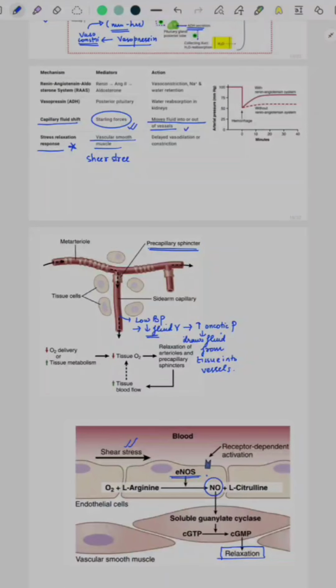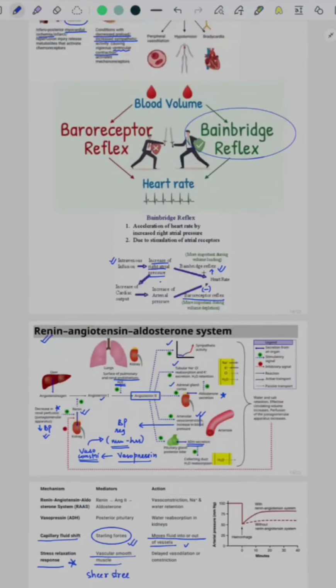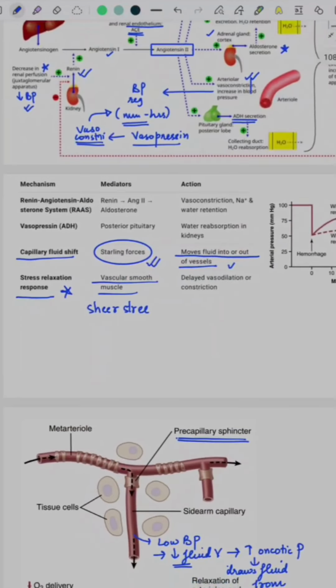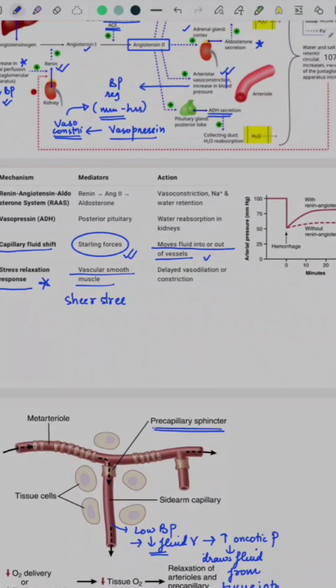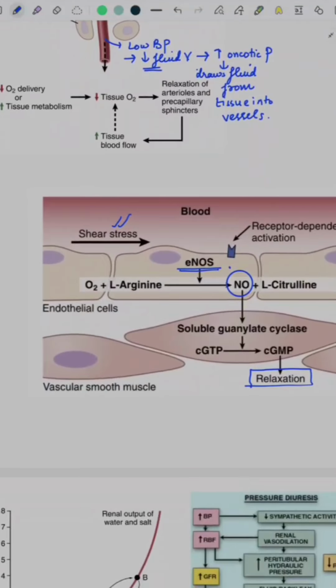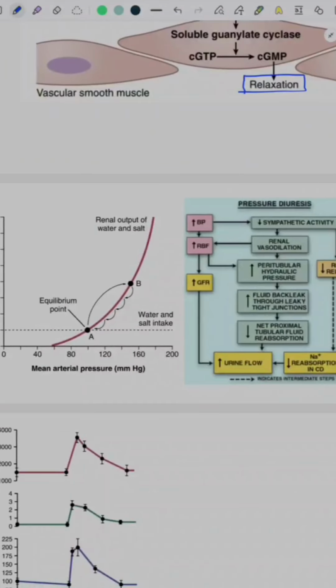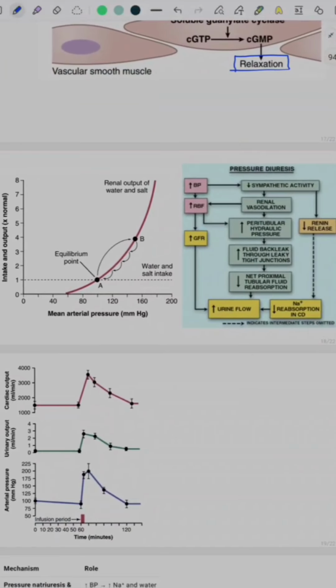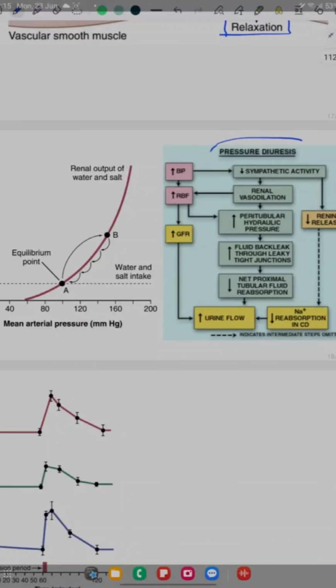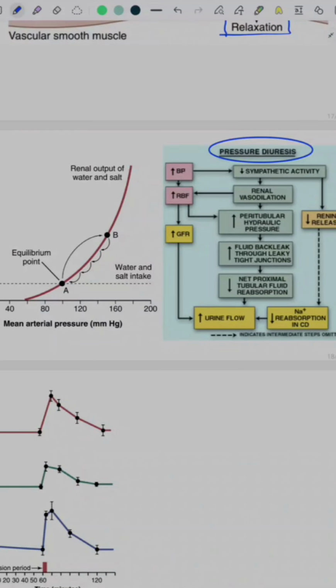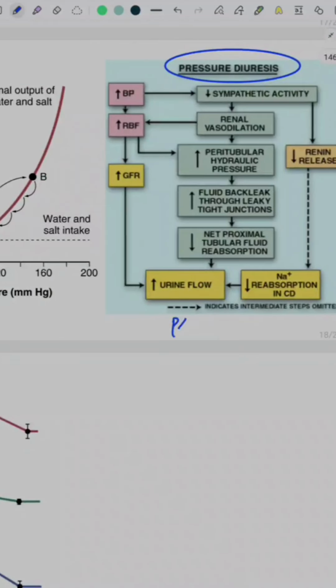So all of these mechanisms summarize the intermediate regulation of BP as well. So this was intermediate regulation of BP acting through renin-angiotensin-aldosterone system, ADH, capillary fluid shift and stress relaxation response. Now let us move on to the chronic arm of renin-angiotensin-aldosterone system that causes the long-term regulation of BP. This process is called pressure diuresis and pressure natriuresis.